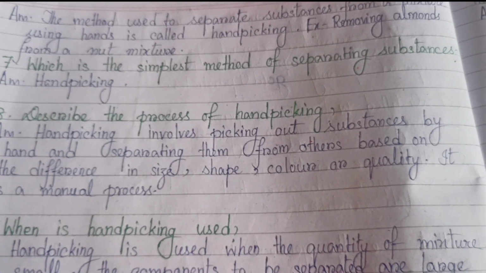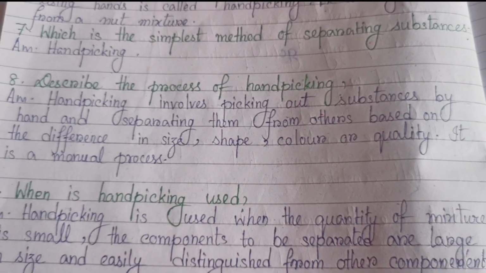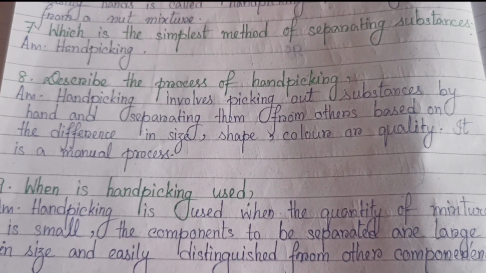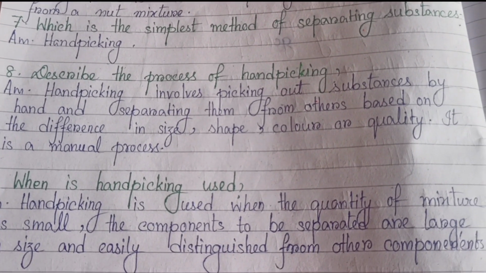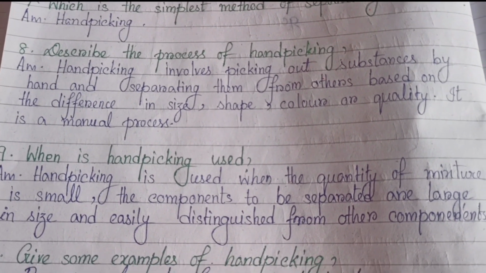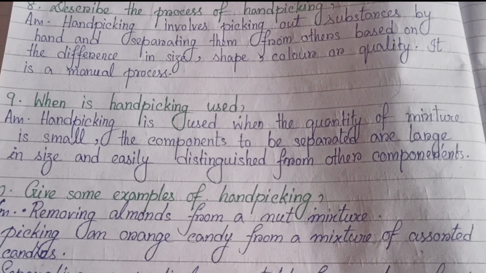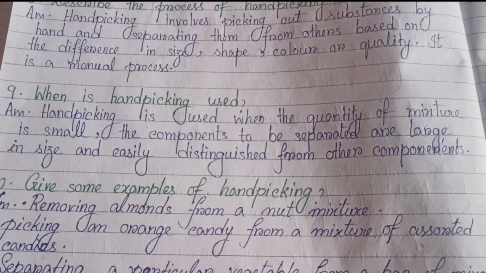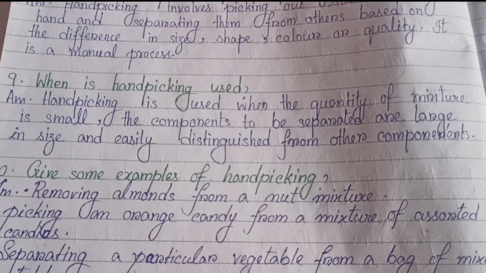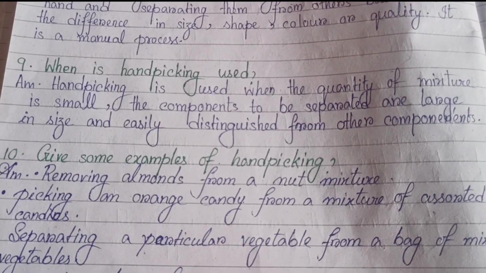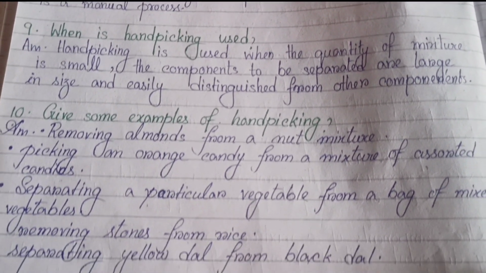Number 8. Describe the process of hand picking. Hand picking involves picking out substances by hand and separating them from others based on the difference in size, shape, color, or quality. It is a manual process. Number 9. When is hand picking used? Hand picking is used when the quantity of the mixture is small and the components to be separated are large in size and easily distinguished from other components.